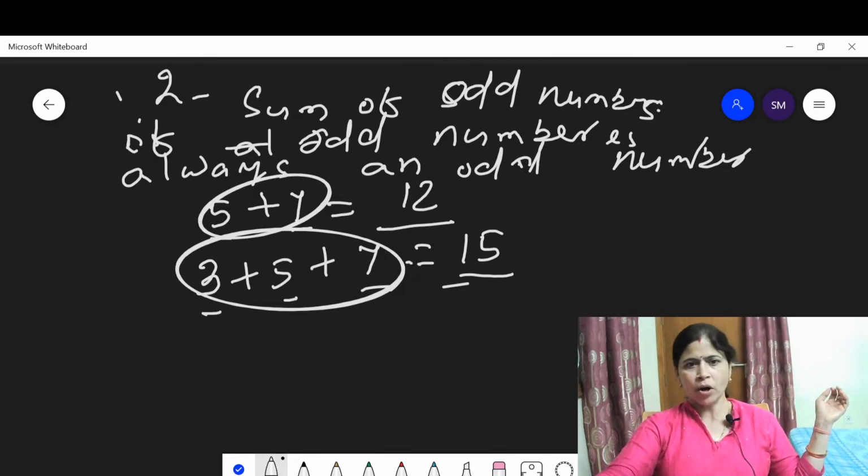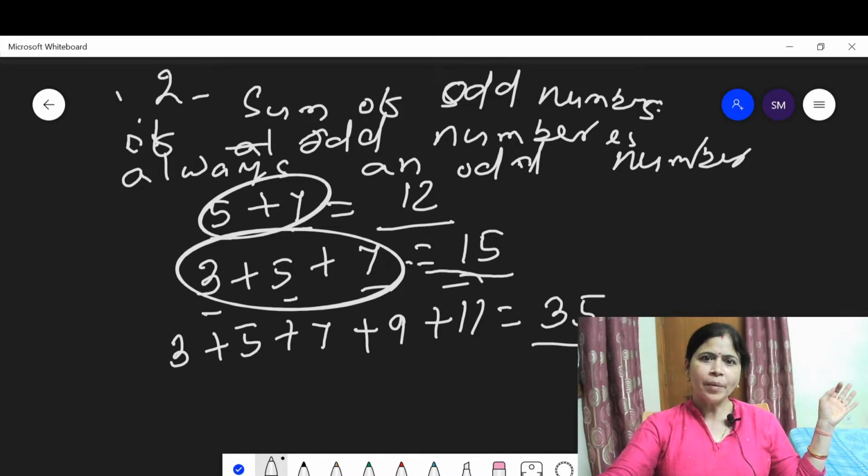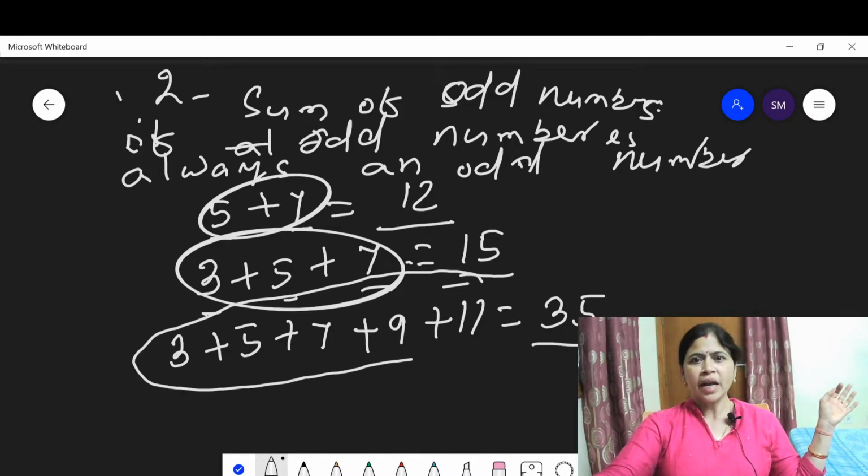If we add 5 odd numbers, 3 + 5 + 7 + 9 + 11, then we get 35, which is also an odd number. 35 is an odd number. Here there are a total of 5 odd numbers we add.